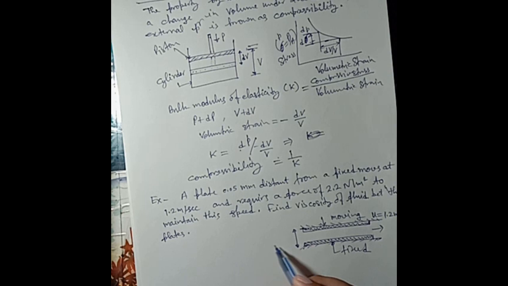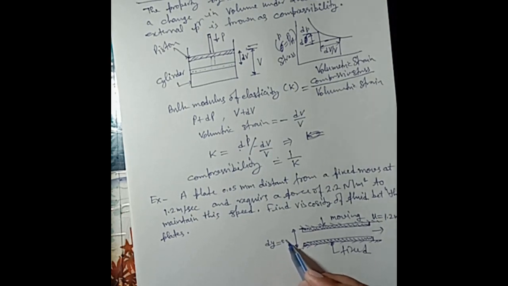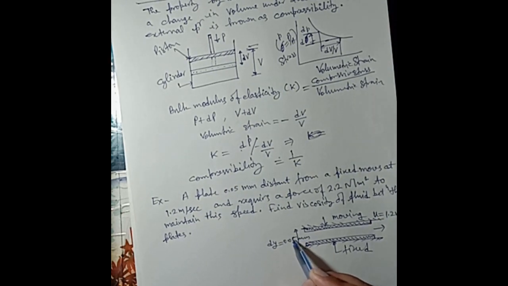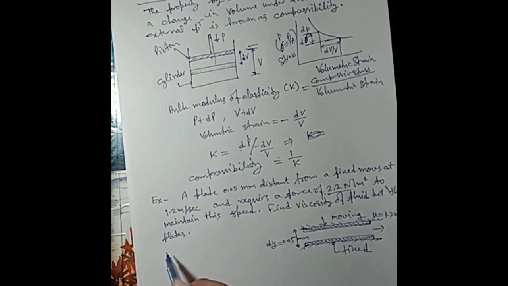U is equal to 1.2 meter per second, dy is 0.05 millimeter. Okay, which is given. Velocity is equal to 1.2, dy is equal to 0.05, F is equal to 2.2.